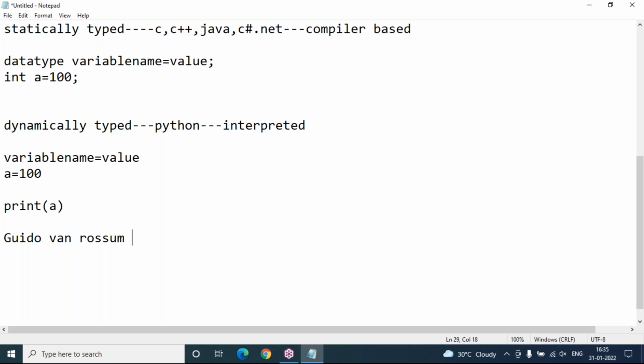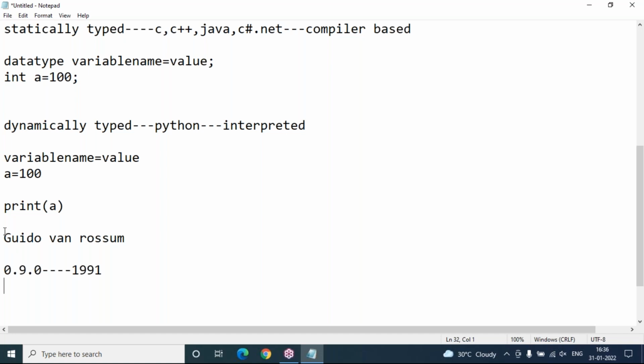The first version of Python was released in the year 1991. That version number is 0.9.0. Later there are so many versions. I'll tell you what versions are available and which is the latest version, and I'm going to discuss the complete topics through the latest version only.